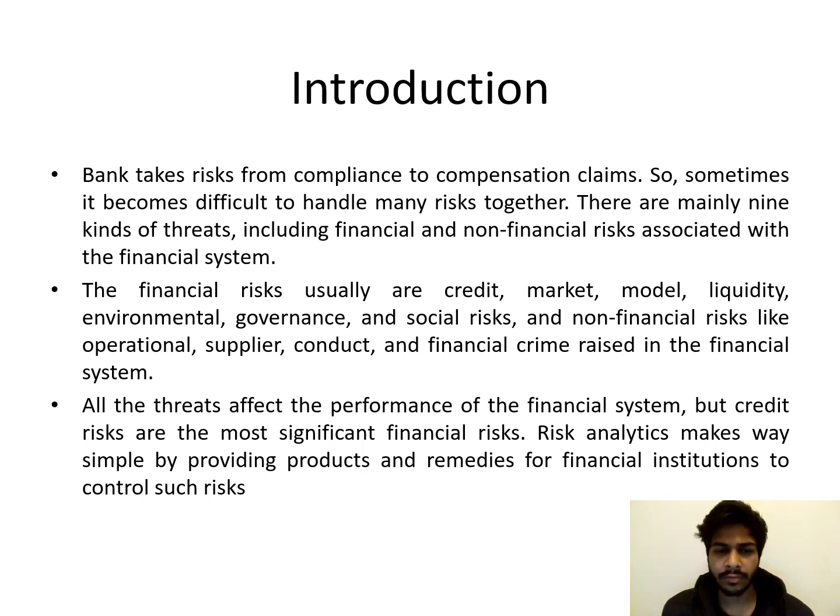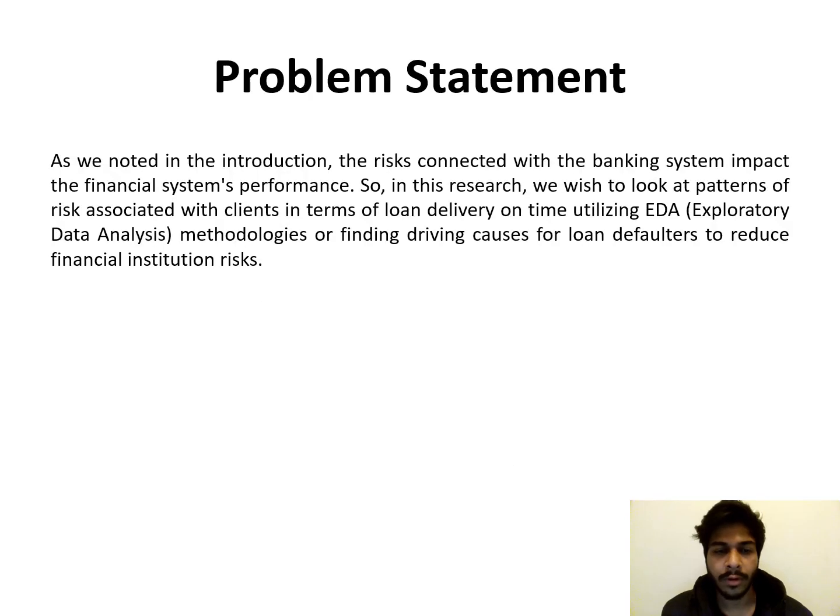There are mainly nine kinds of threats, including financial and non-financial risks associated with the financial systems. Financial risks usually are credit, market, liquidity, governance, and social risks. Non-financial risks are operational, supplier conduct, financial crimes, and etc. All these threats affect the performance of the financial system, but credit risks are the most significant among the risks.